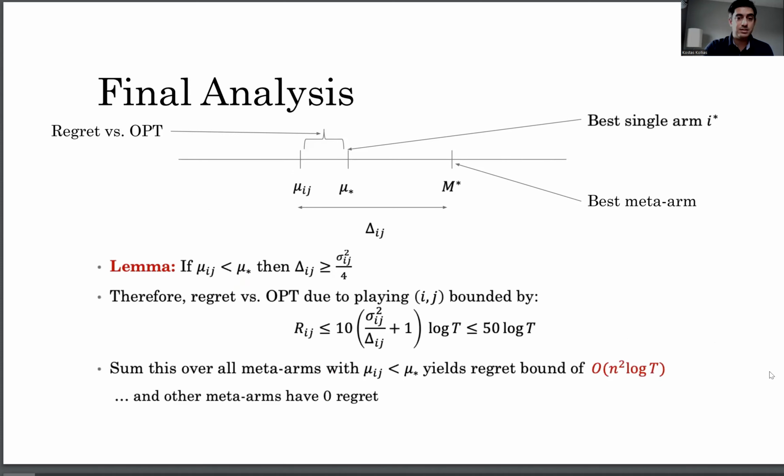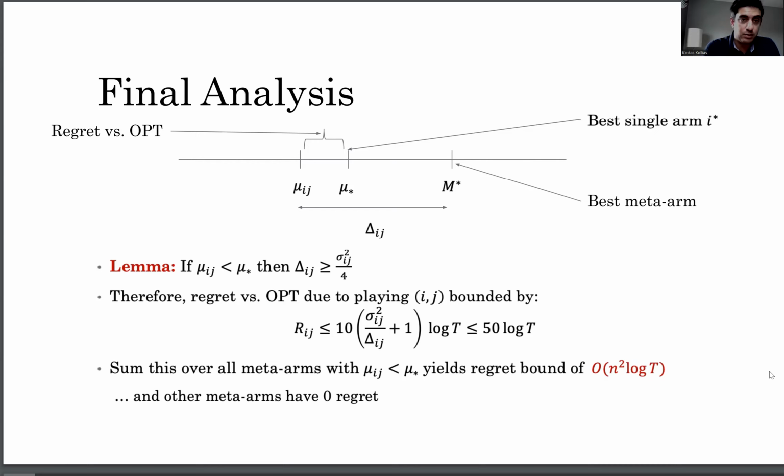Right? So given this technical lemma, if we plug it into the theorem for UCBV, you will see that the dependence on the variance and the capital delta vanishes, and we get that the regret of a given meta arm is at most order of log t.